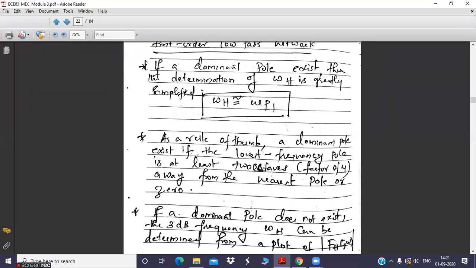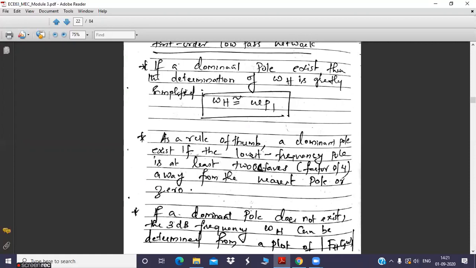There can be a situation where there is no dominant pole. It's not necessary that in all the amplifiers you will have a dominant pole. When you analyze the high frequency gain function, how we are going to express that high frequency gain function will come later. That depends upon the time constant values, that is resistance and capacitance values. So I'll tell that later.